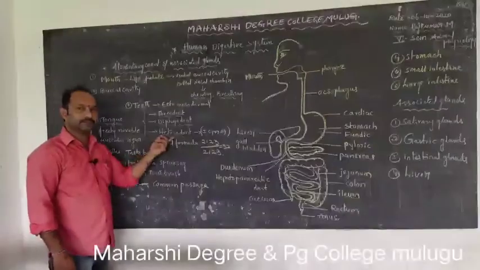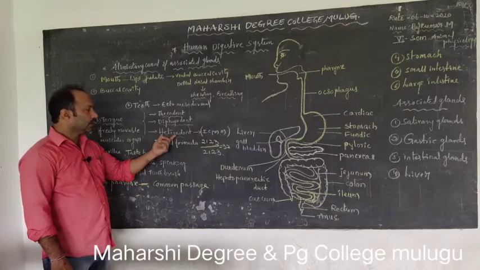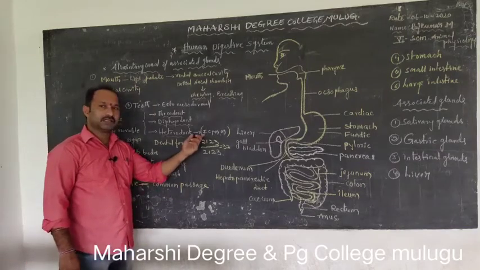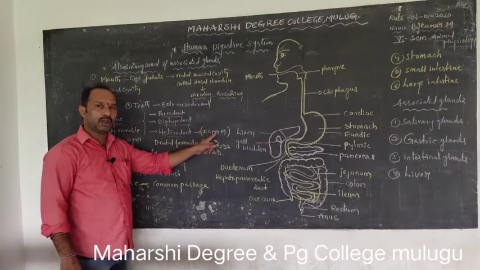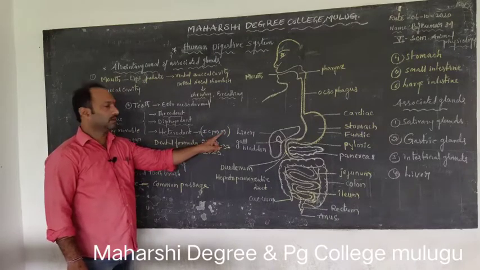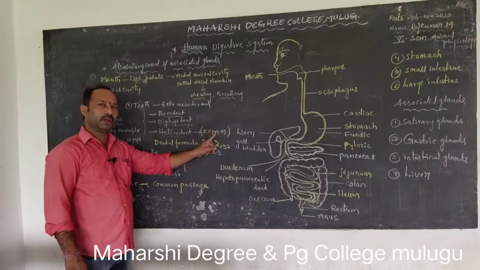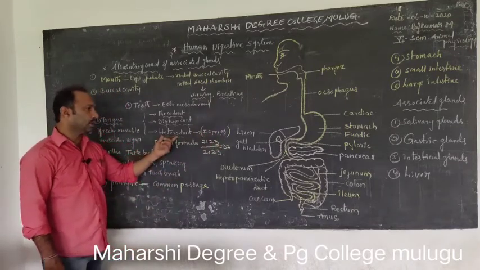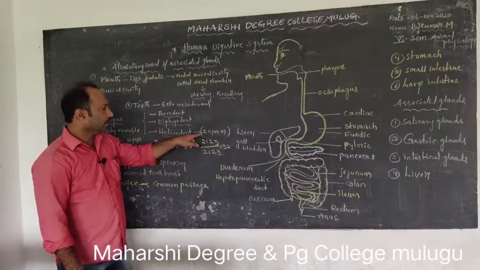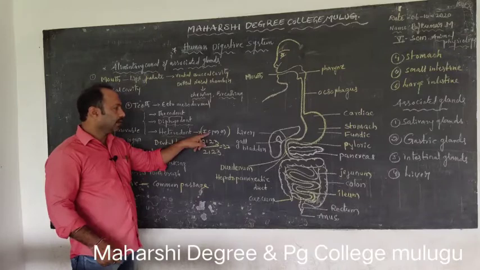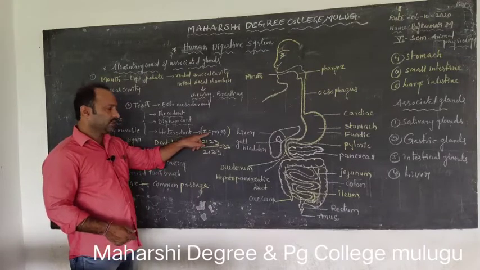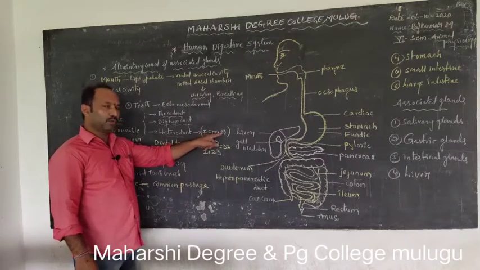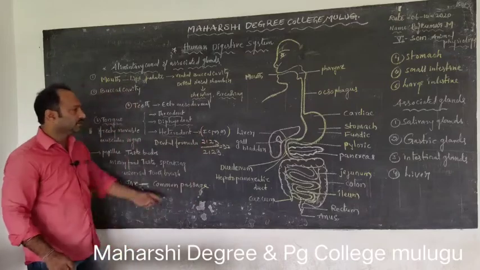Then heterodont. Teeth are of four types in human beings: incisors, canines, premolars and molars. Incisors are useful for cutting, canines are useful for tearing, and premolars and molars are useful for chewing.